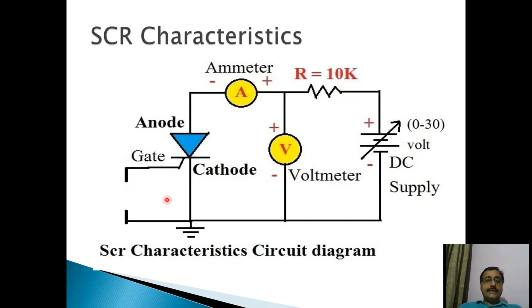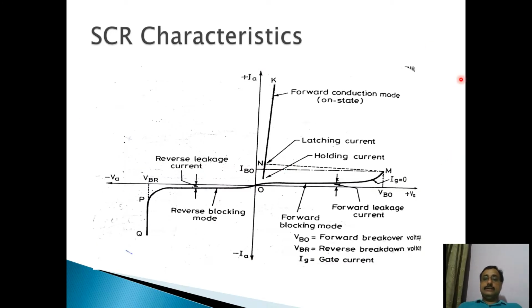But the gate signal for the time being I have made open. I have not connected anything to this gate circuit. Only the power is connected between anode and cathode. Now, as we have discussed already, what happens when we go on increasing the voltage between anode and cathode at the lower amount of voltages. Now, this is the graph between this anode voltage and anode current.